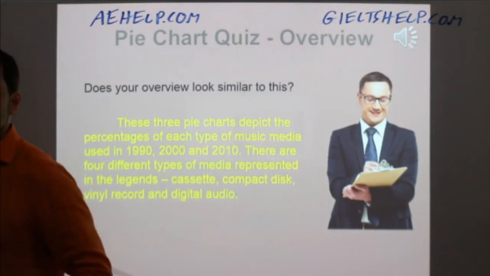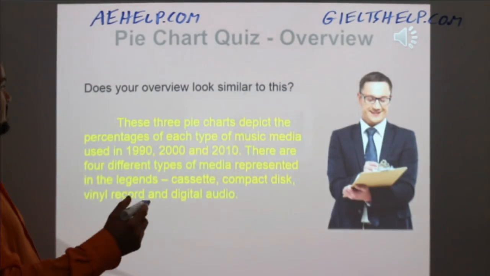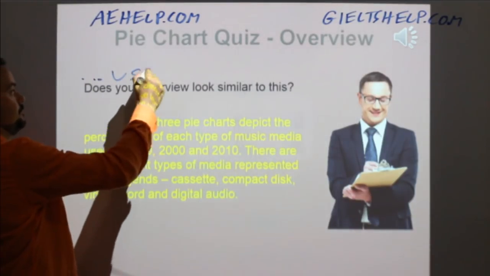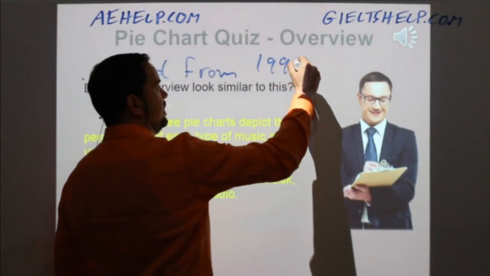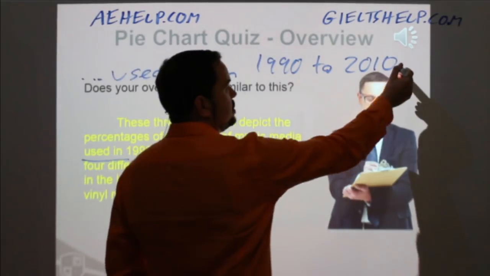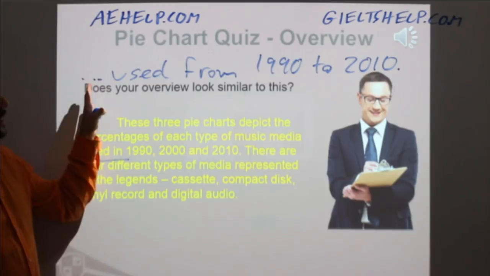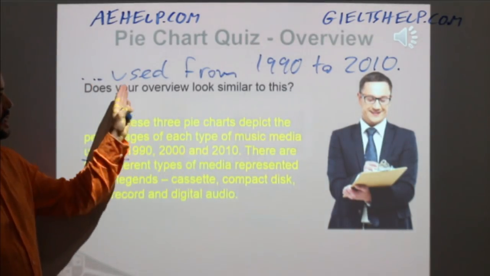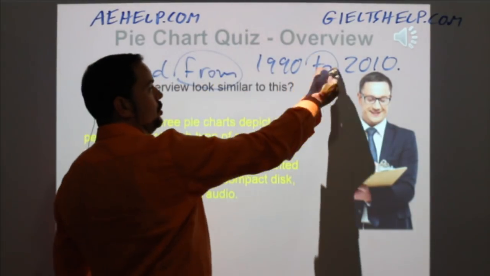One of the really common mistakes I see students making right away with this first sentence is they'll write something like, used from 1990 to 2010. Okay, so a lot of students write the sentence. I've seen it because I've seen our students send this information. Say each type of music media used from 1990 to 2010. This is incorrect. Why is it incorrect to use from to?